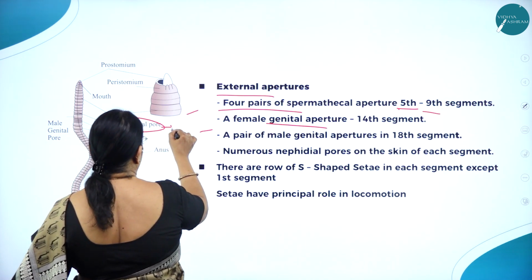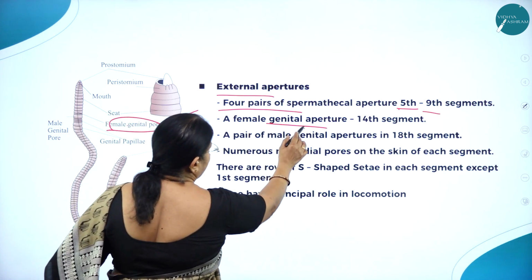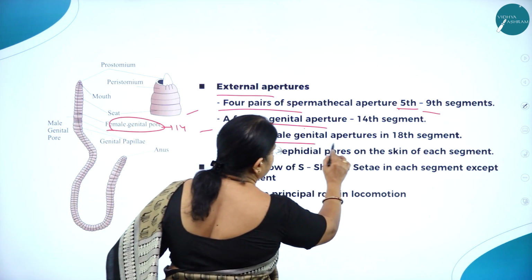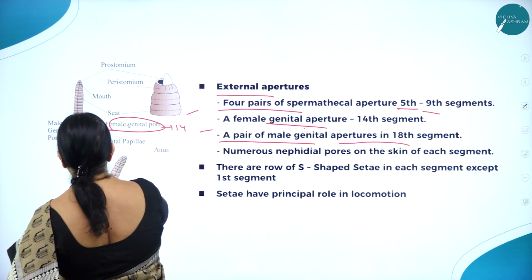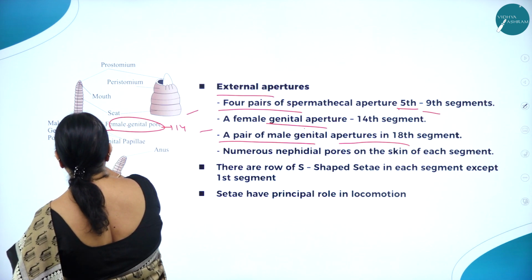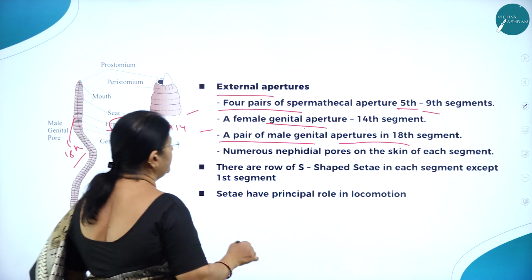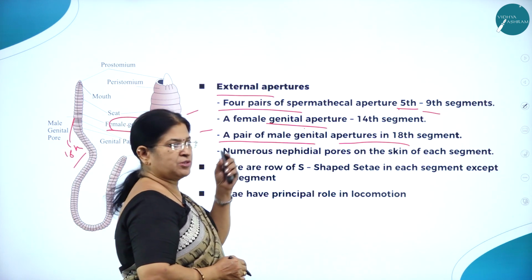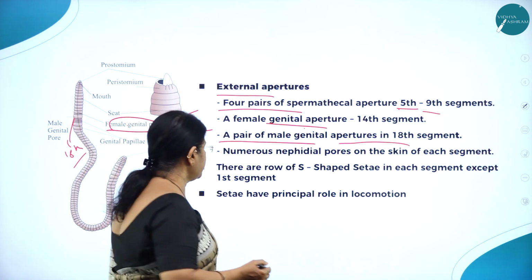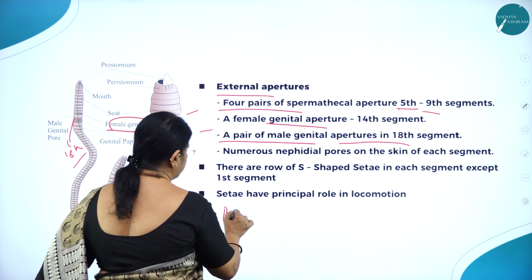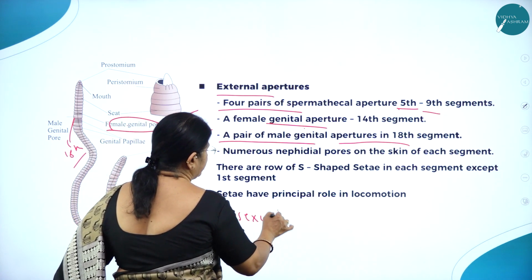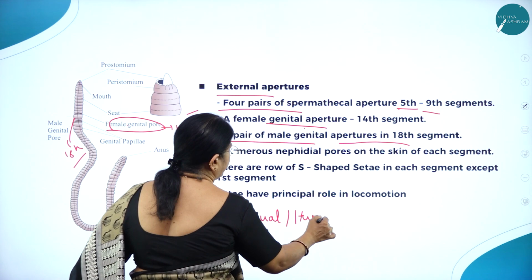And a pair of male genital apertures in the 18th segment. So this is in the 14th and this is in the 18th. What do you mean by aperture? Opening. As you know, this animal is a bisexual animal, or a hermaphrodite.